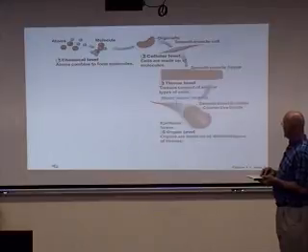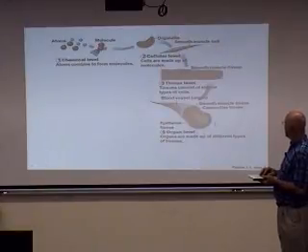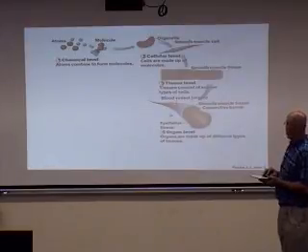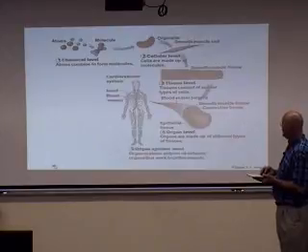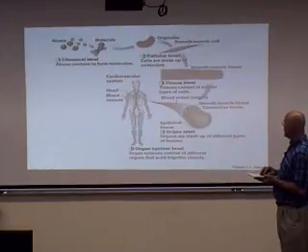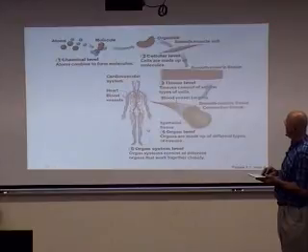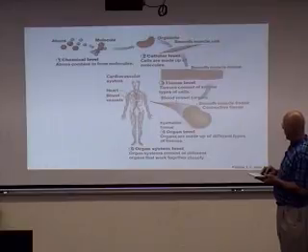At the next level, then, we are taking different tissues and forming organs. Notice here is a blood vessel, and in this case the blood vessel is composed of epithelial tissue that lines the inside of the blood vessel, that's surrounded by this muscle tissue, and then finally all of that is surrounded by the connective tissue. So here we see that several different tissues end up working together to form an organ, in this case the blood vessel. Then at the next level, different organs come together and work together to form an organ system. In this case, we're looking at the cardiovascular system, which is composed of blood vessels and the heart.